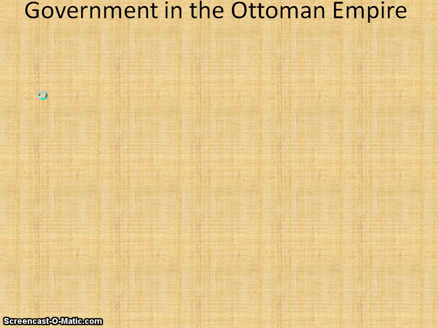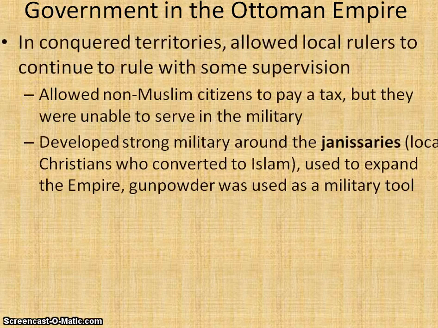We do need to know some specific terms related to government in the Ottoman Empire. One of the first reasons why they were successful is they actually allowed local rulers to continue to rule in the conquered territory. They just had to be supervised. One of the things we also see is they really encouraged the people that they conquered to convert to Islam.